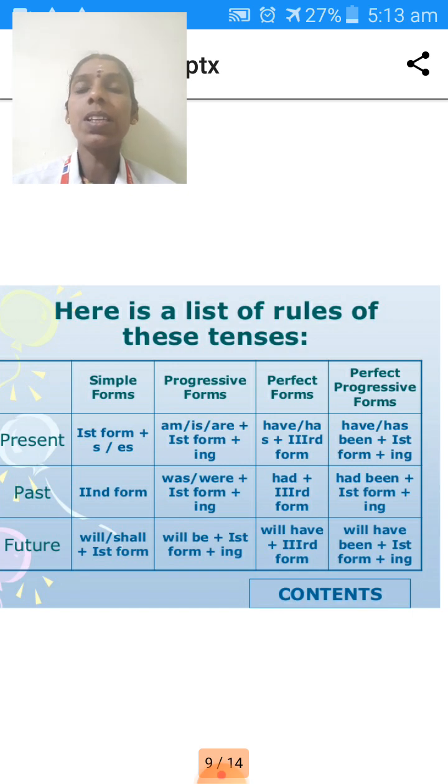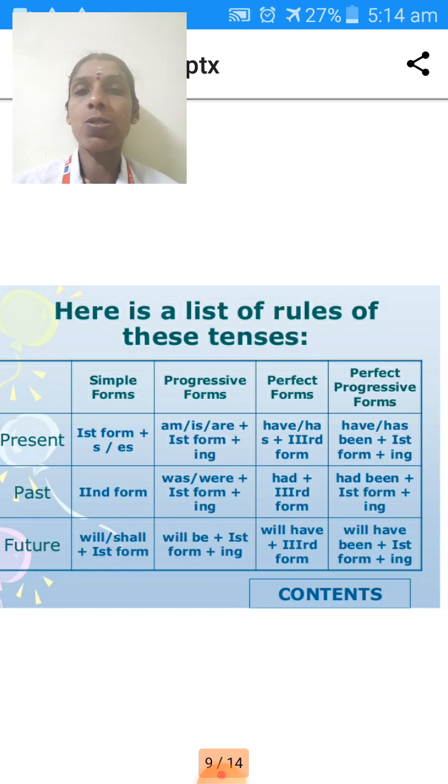That's all. These are easy keywords to identify which type of sentence it is. Next one, second form of verb: was, were. Next, it is a past tense. Had, third form of verb. Had been plus first form of verb ing.